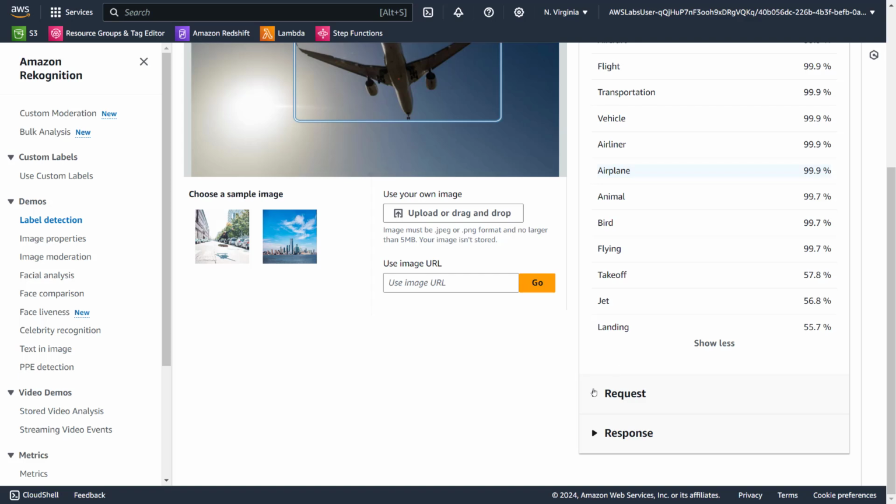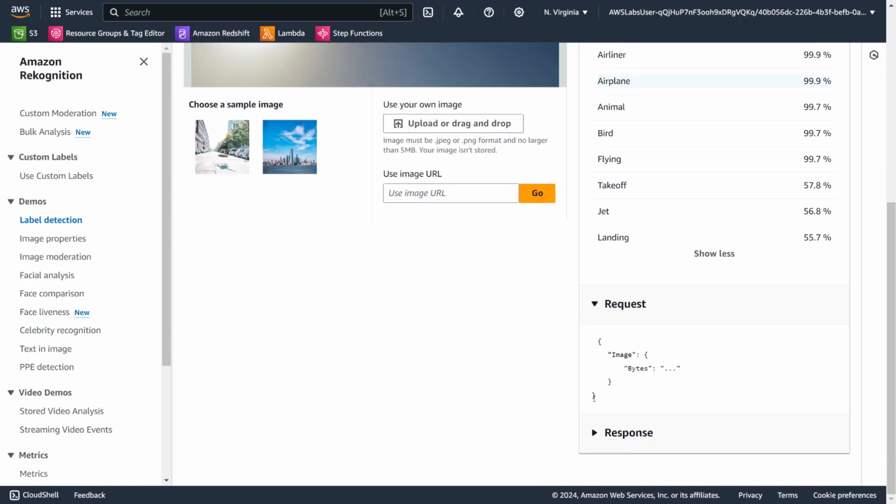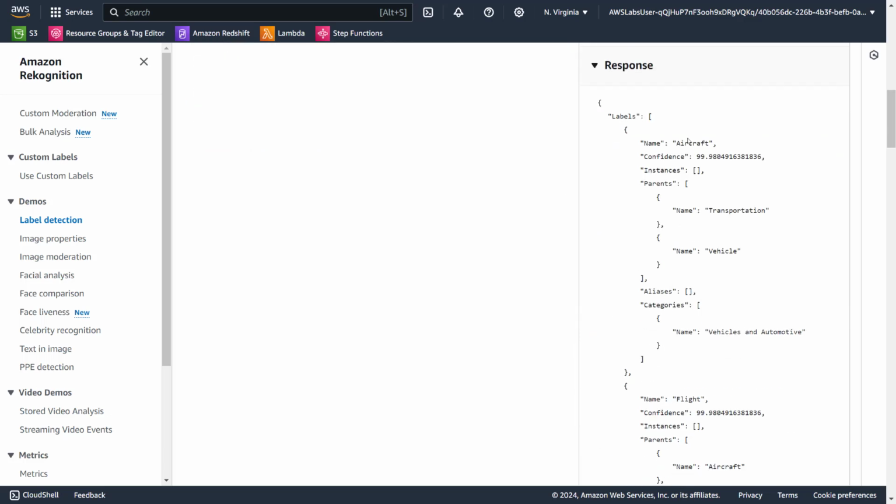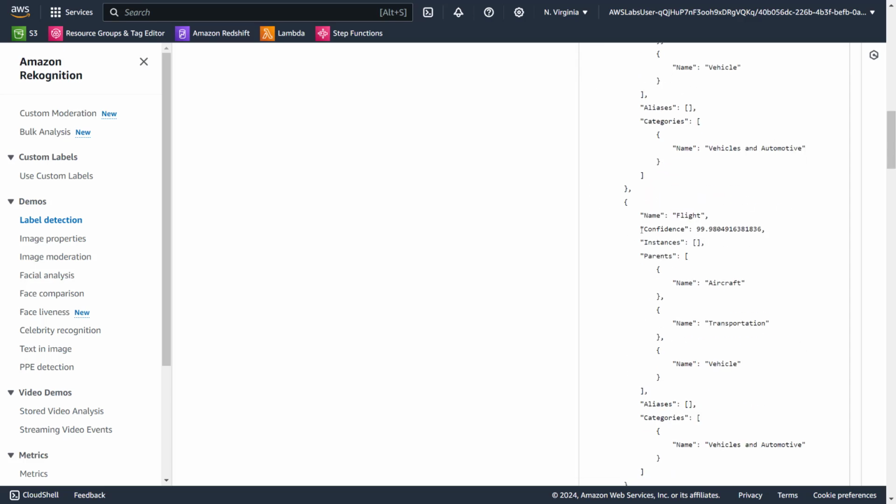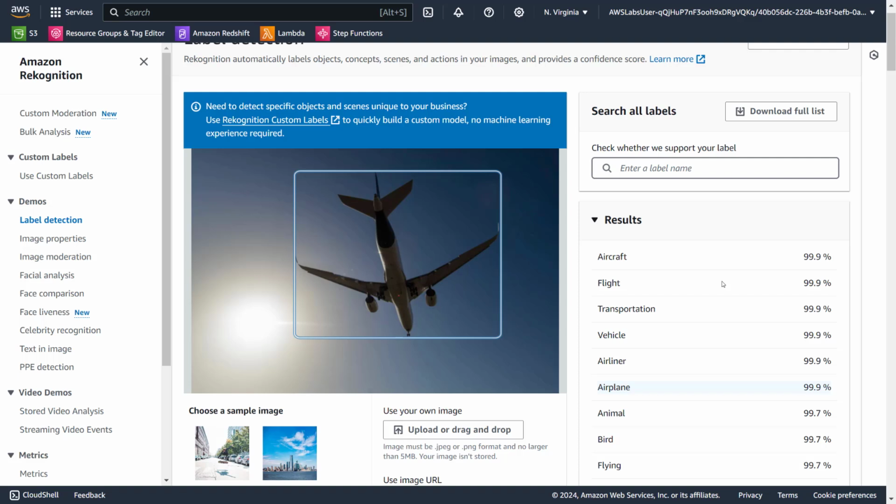Then let's go to request. Image bytes and response. You can see aircraft, it is that confident. Instances, for some reason, it is not showing, but that's fine. Parents, transportation, vehicle, and so on and so on.